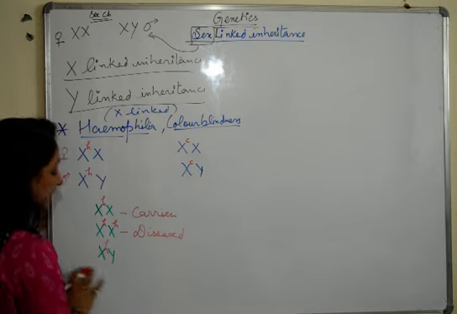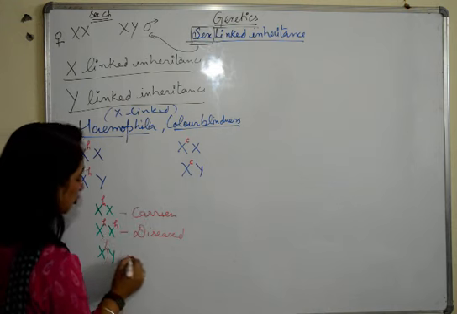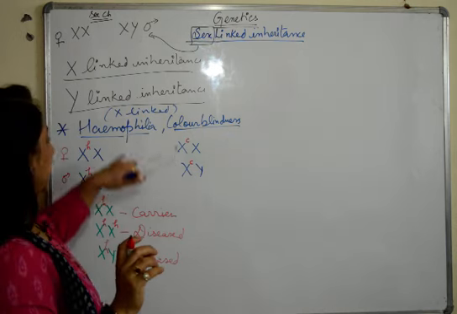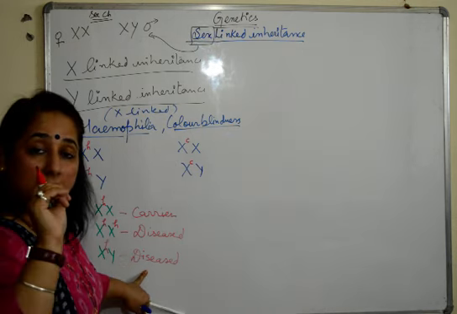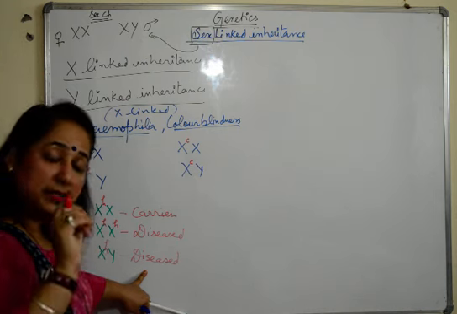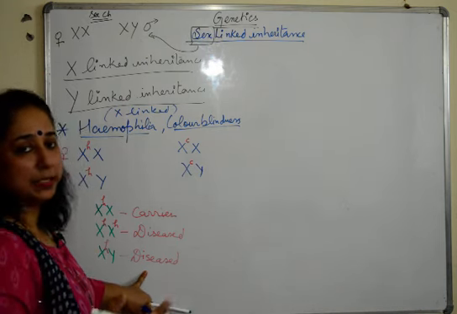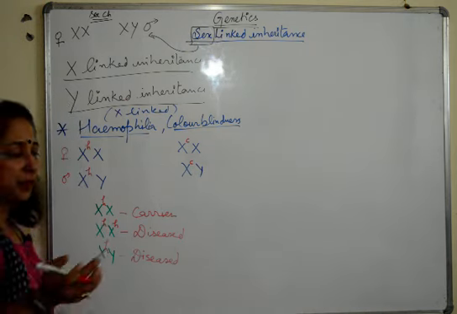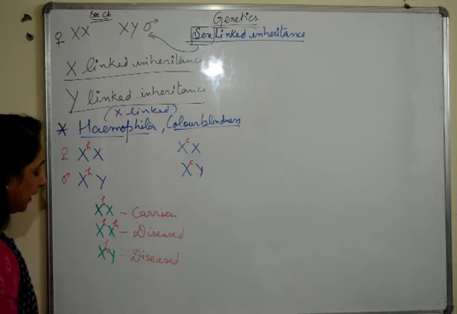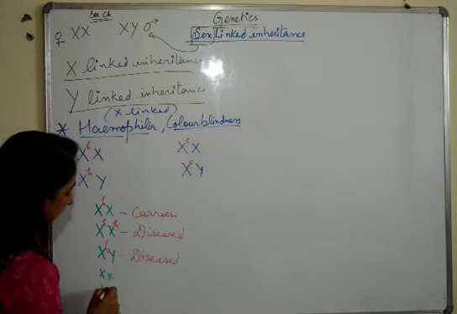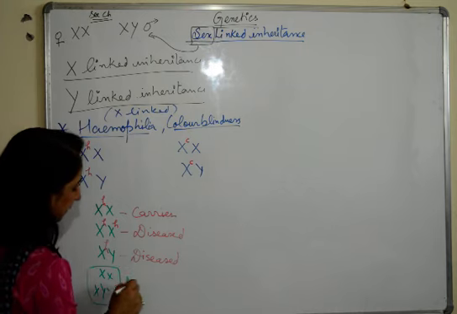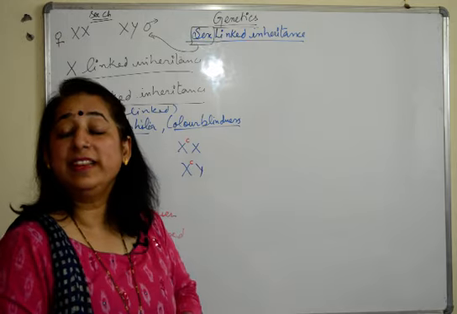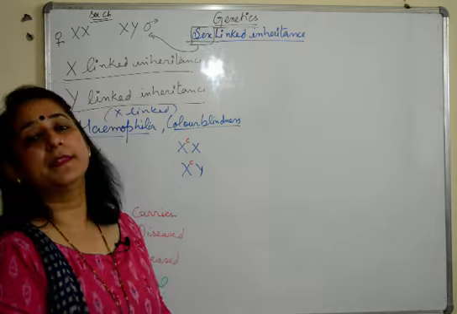Now when we talk about the Y chromosome, the factor is only present on the X chromosome, so a male has only one X here. तो यहाँ males में there are no carriers. If the factor which is causing X-linked inheritance is present on the X chromosome of the male, it is a diseased male. वो carrier नहीं हो सकता. I'll tell you what is a carrier. Fine. So there are 3 conditions here, or 4 conditions for that matter. Another scenario is where कहीं पे भी factor is not present. XX, XY कहीं पे भी there is no factor, so they are normal.